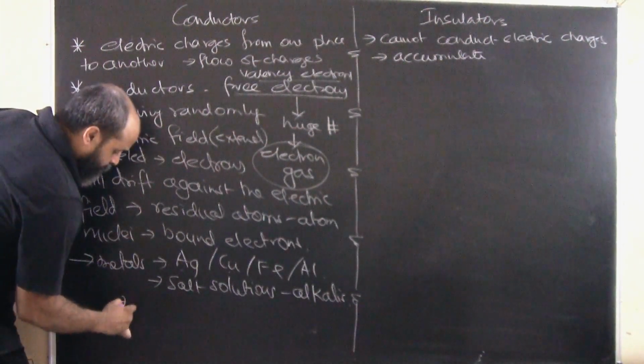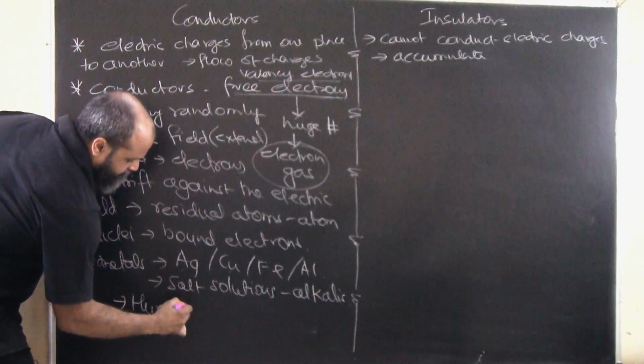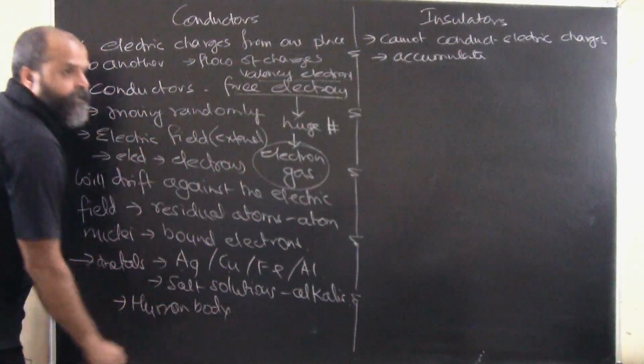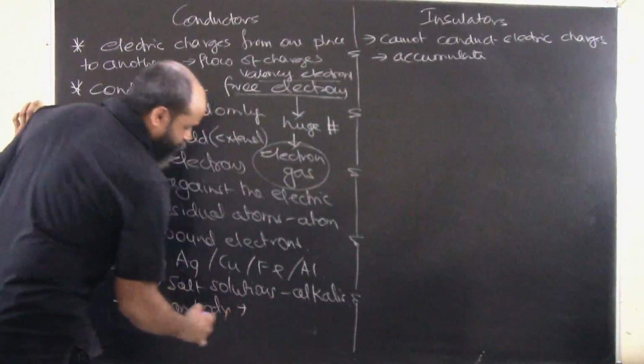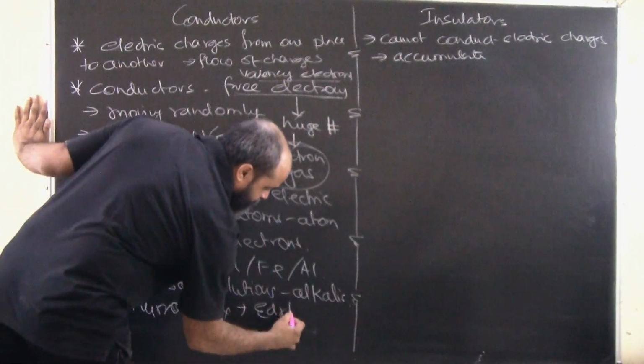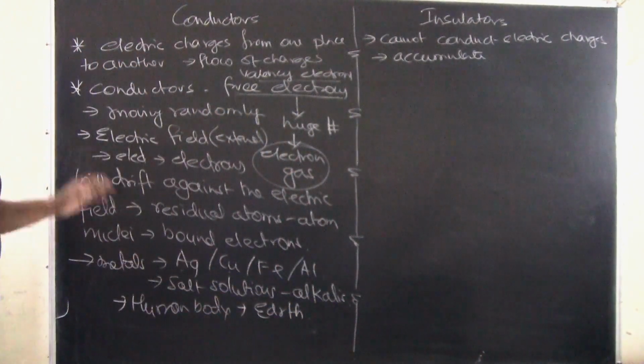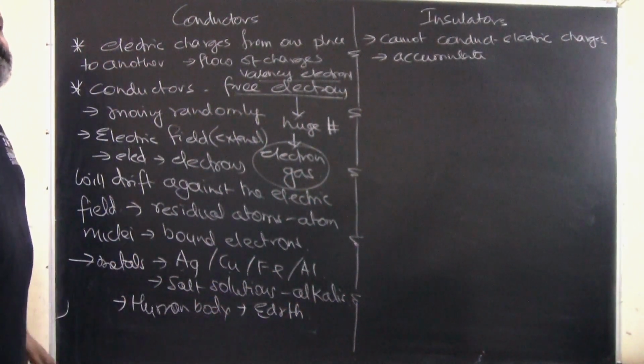What else? The human body is a good conductor of electricity. Earth is a good conductor of electricity. So these are certain things which conduct electricity.